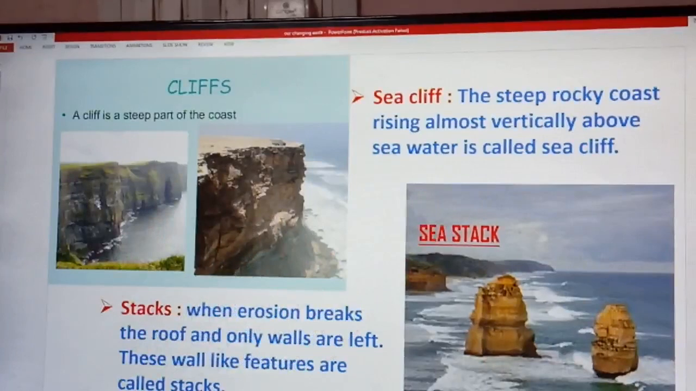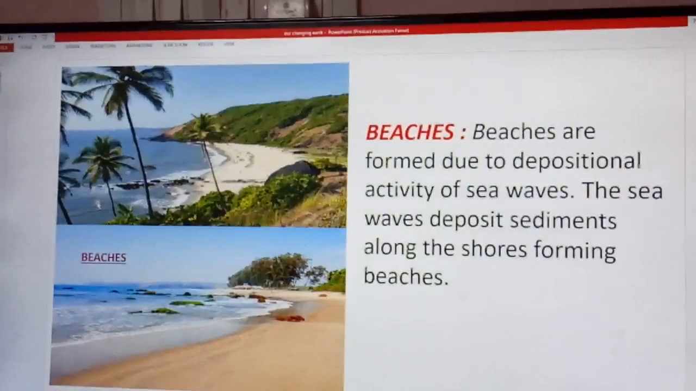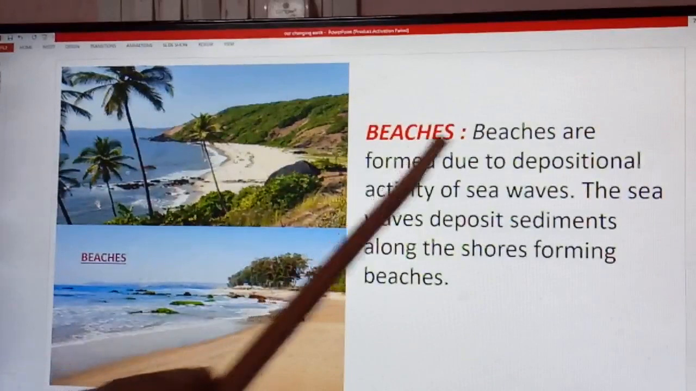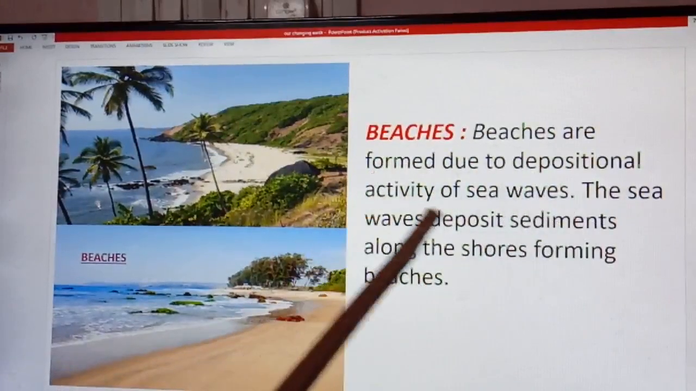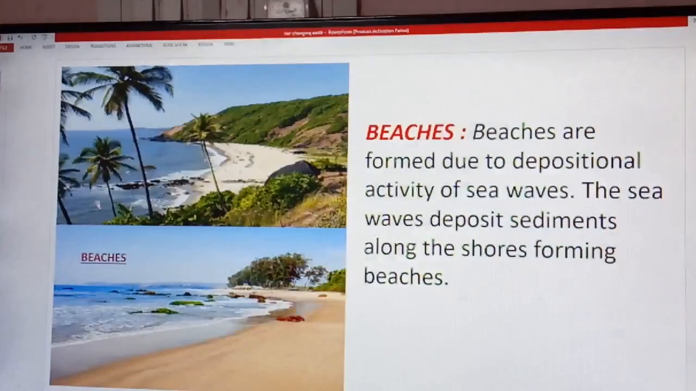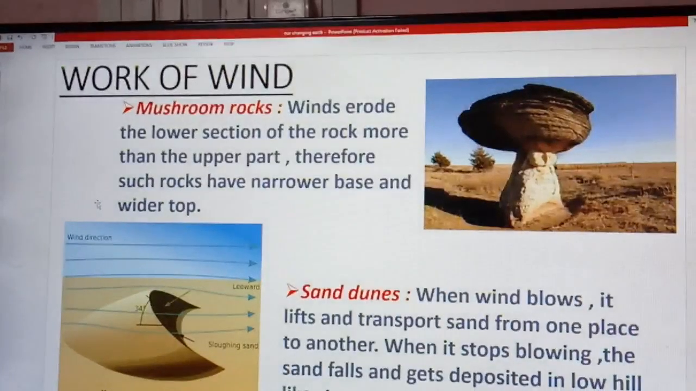Children, these are erosional features of sea wave. Now come to the depositional features of sea wave, that is beaches. Beaches are formed due to depositional activity of sea wave. The sea waves deposit sediment along the shore, forming beach. Now come to the next, that is the work of wind. Due to the work of wind, different types of features are formed.